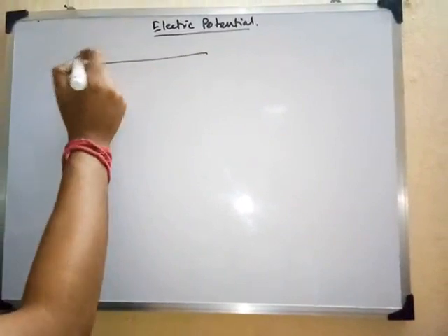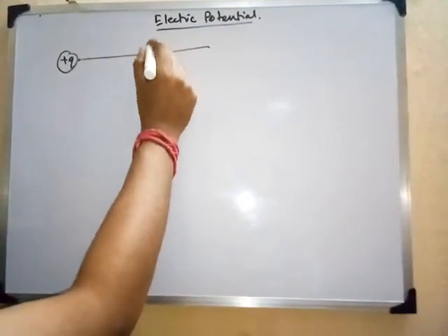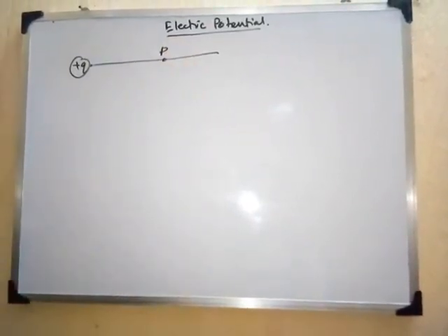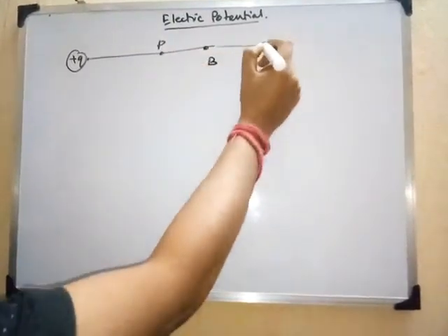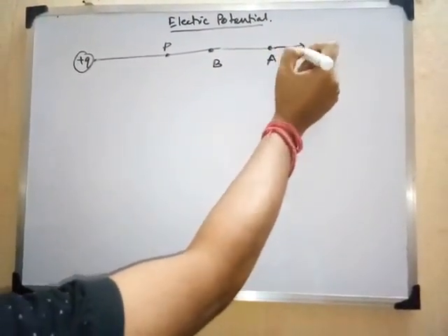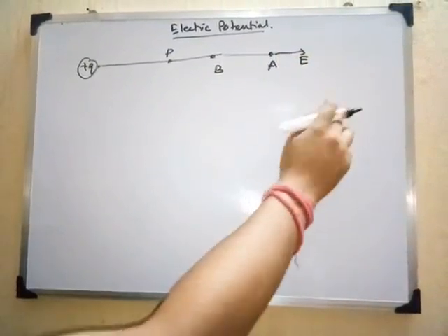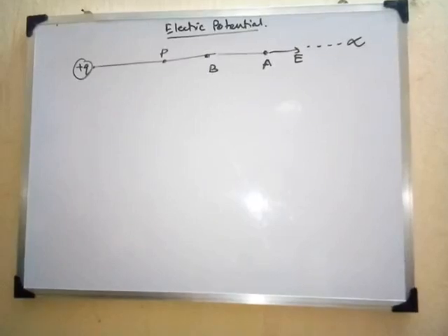Let plus Q charge be placed here at any point, and this is our point P. Suppose B is another point, and A I am taking as another point, and the direction of this electric field E is this, and it is up to infinity, right?